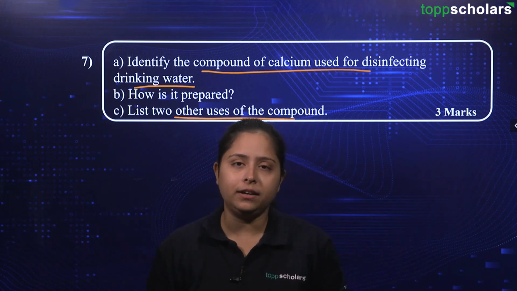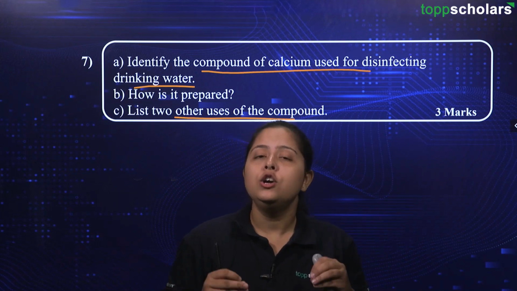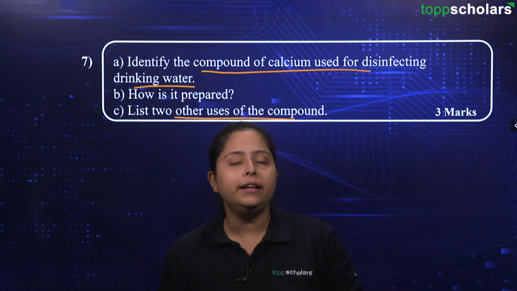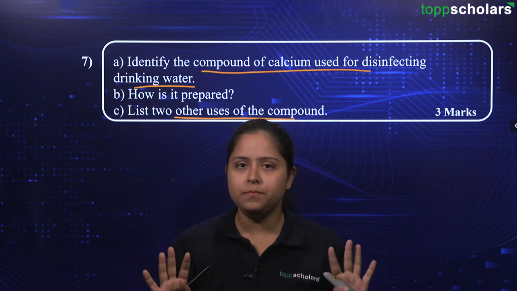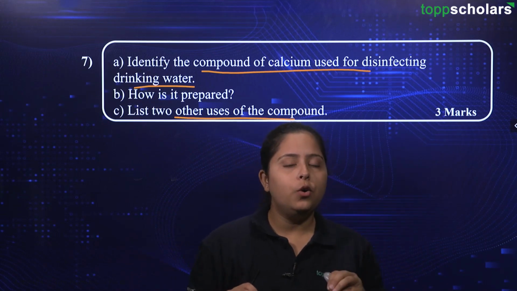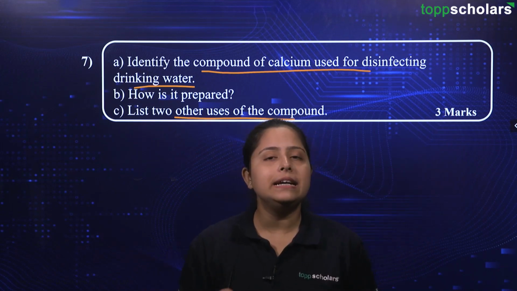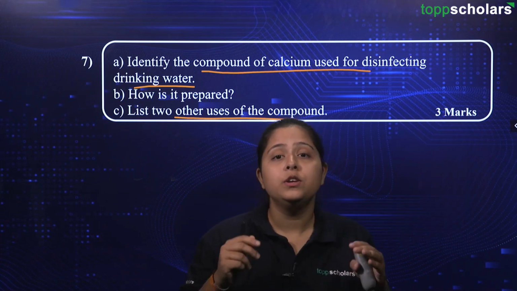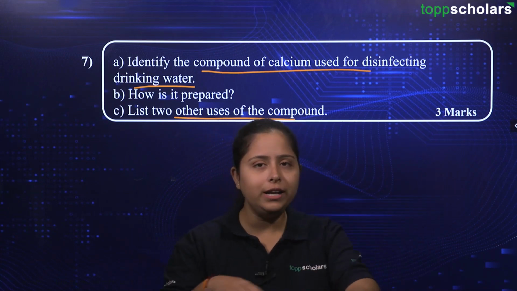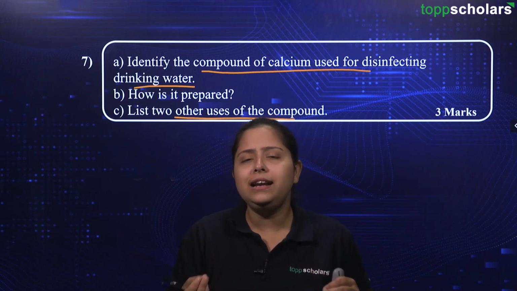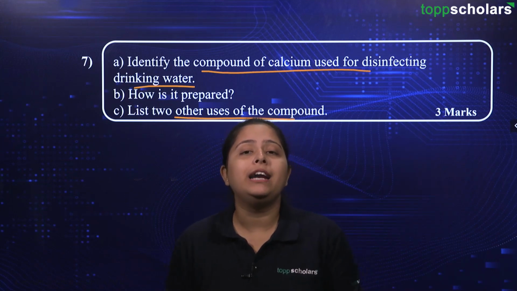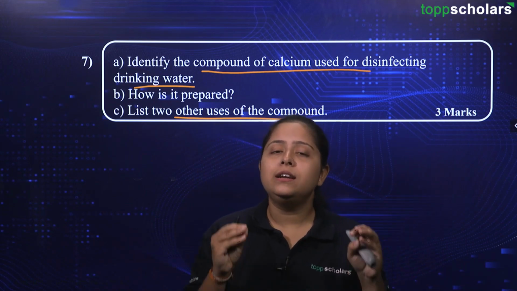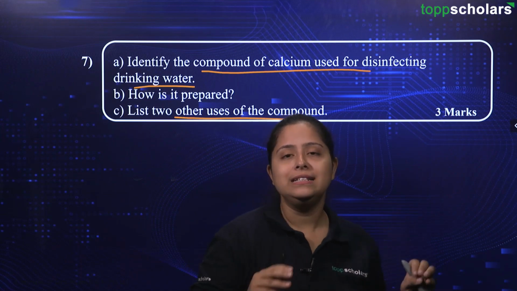Hence, disinfectants are required so as we can use the water for our purposes like bathing or cleaning the utensils or washing the clothes, etc. Alright. Hence, when you will go for swimming pools or these kinds of similar places, you will see that there are disinfectants present in the water. So when you come back home, you will see your body color or your skin tone has been slightly changed because you might not be compatible with those disinfectants. Alright. So, long story short, there are always disinfectants present in water in such places.